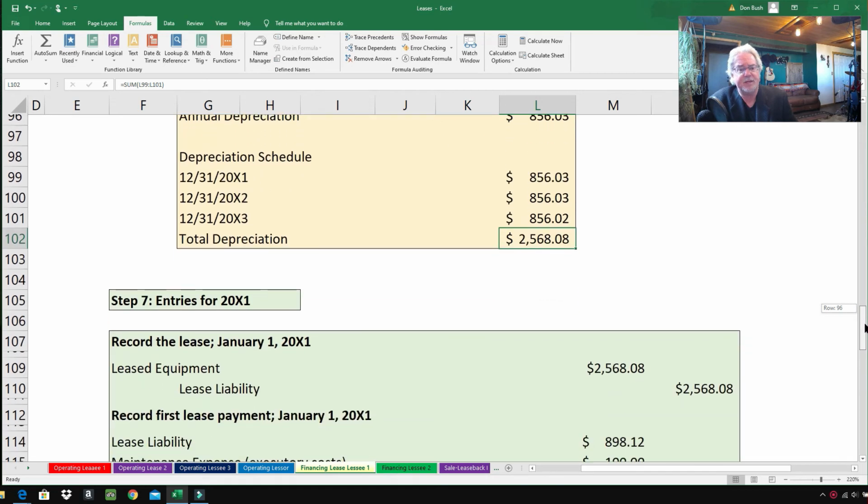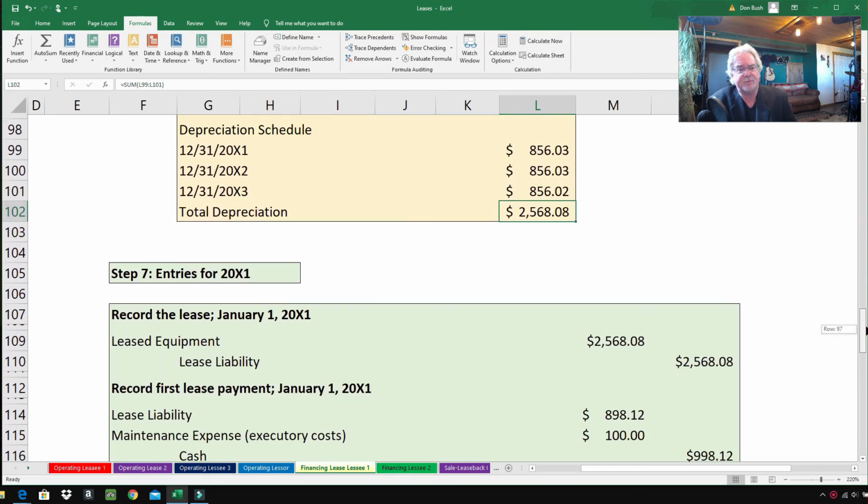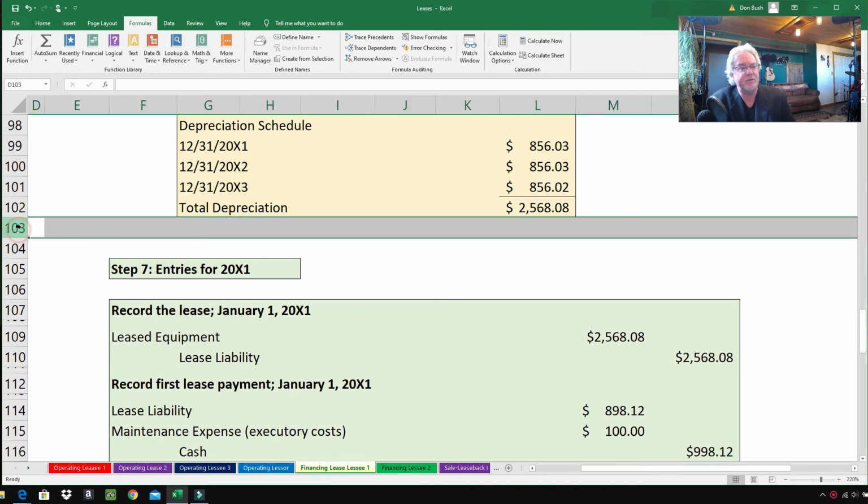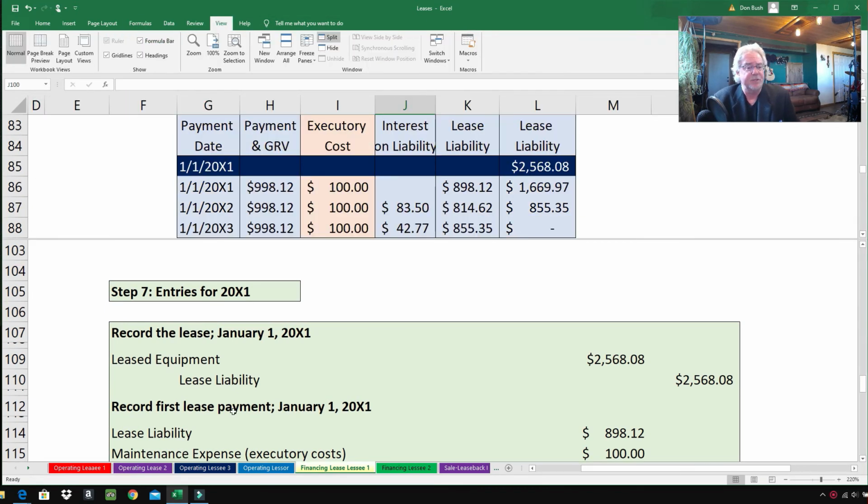So coming down to the journal entries. So folks, I'm going to split the screen here so you can see what is going on a little bit better. So here we go. So this is at the very beginning of 2001. Record the lease on January 1st, 2001. We've got leased equipment, $2,568.08, and lease liability of $2,568.08. Where does that number come from? It comes from the very first number on our amortization table. And we're debiting leased equipment.